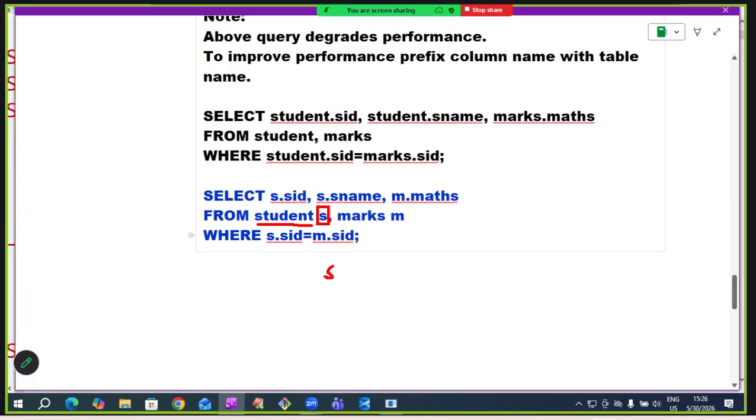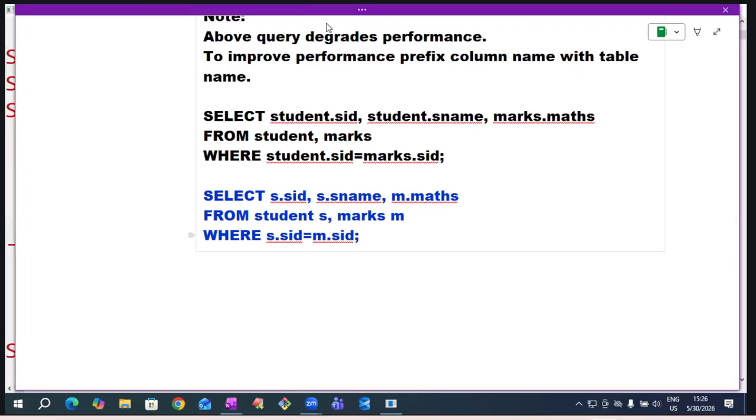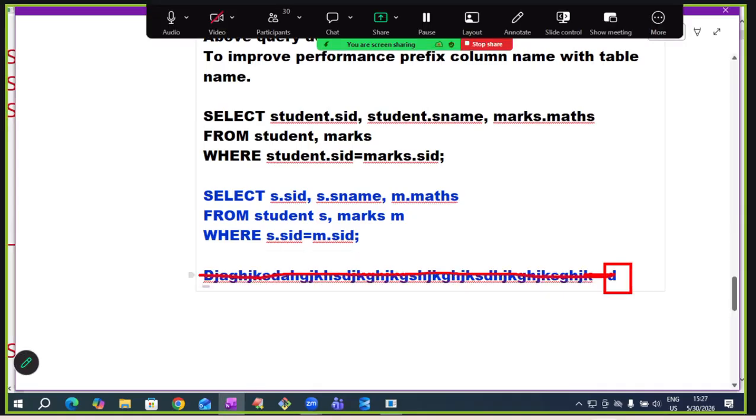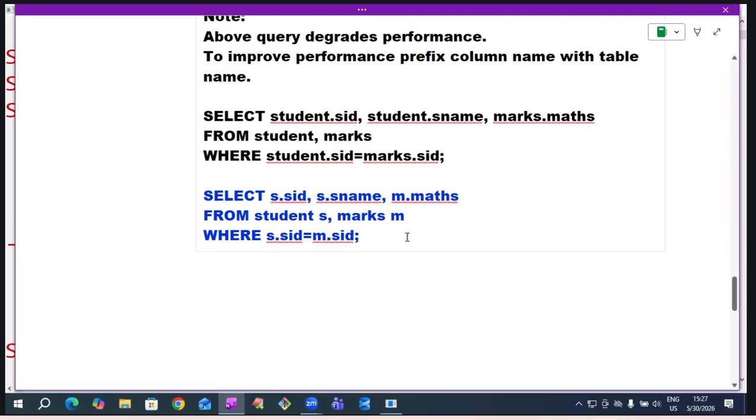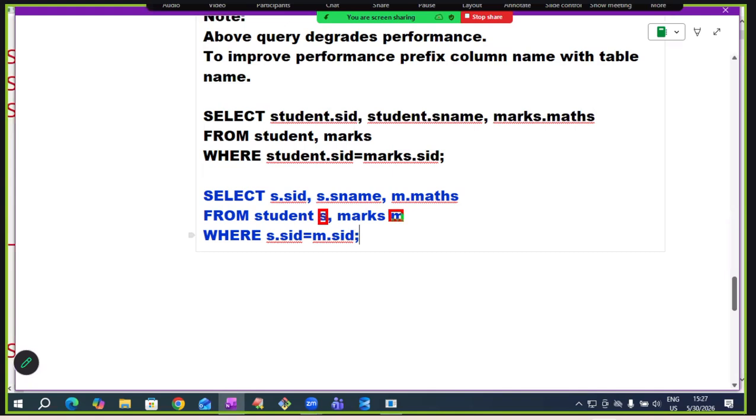To shorten lengthy names, we use a table alias. For other tables, I can type D. Like this. Give a table alias and prefix the column name with the table name. Follow these rules blindly. Give a table alias, prefix the column name with the table name. To make a lengthy name short, use a table alias. To improve performance, prefix the column name with the table name.